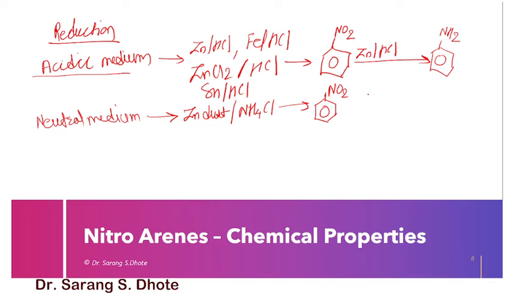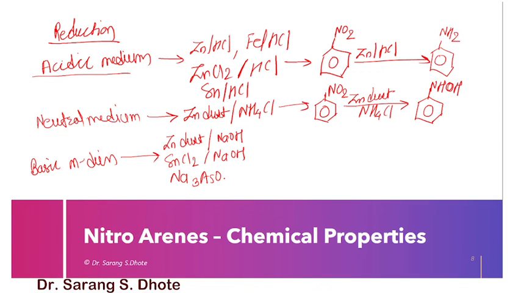Now, if suppose the reaction is carried out in a basic medium, reagent will be zinc dust in the presence of NaOH, or stannous chloride in the presence of NaOH, sodium arsenite Na3AsO3.